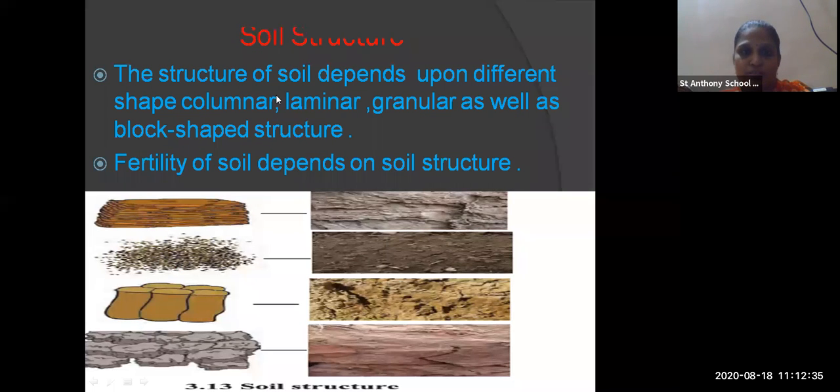Now here, soil structure. The soil structure depends upon columnar, laminar, granular, as well as block-shaped structure. Here you can see the soil structure. So what is soil structure? It depends upon the shape of the soil. How is the shape of the soil? It may be columnar, laminar, granular, or block-shaped. Here you can see the pictures, these small pictures you have seen about the soil structure.